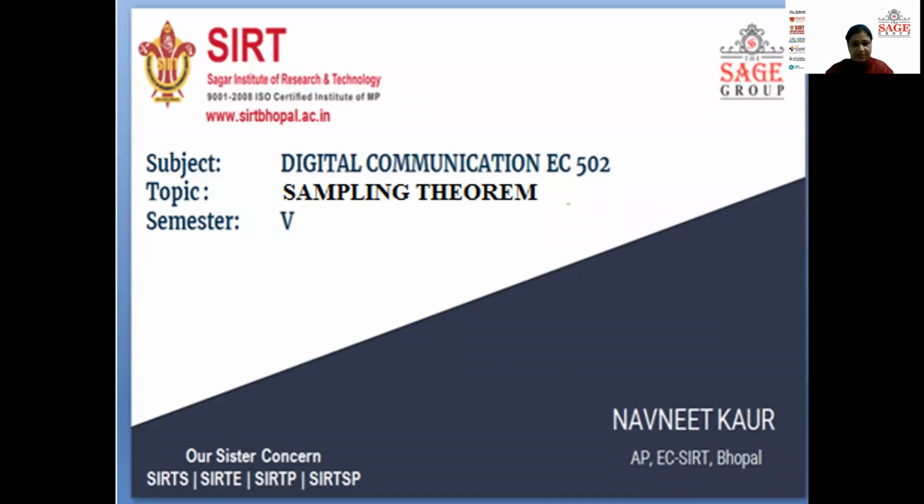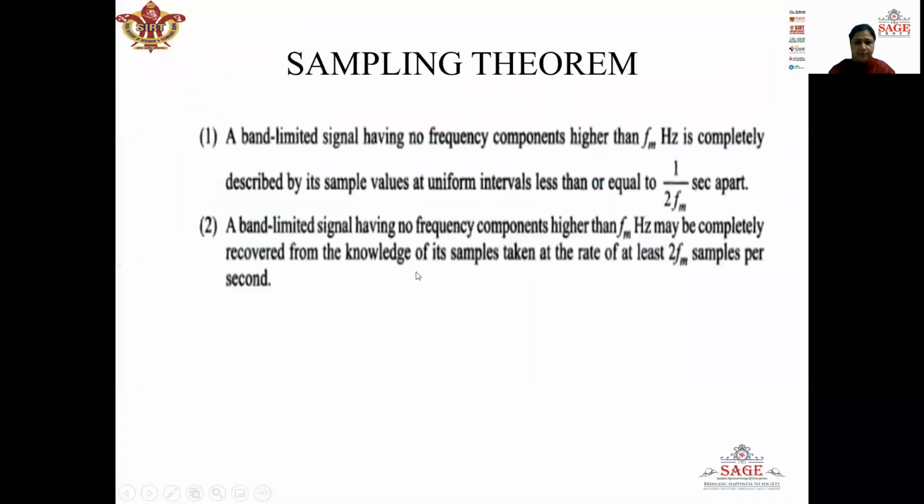Today I will be taking a lecture on the subject digital communication. The topic which I will be discussing in this lecture is the sampling theorem. We already know that sampling is used to convert a continuous time signal into a discrete time signal. So the sampling theorem defines the sampling frequency and the sampling interval when we are doing sampling of the continuous time signal. According to the sampling theorem, there are two statements.